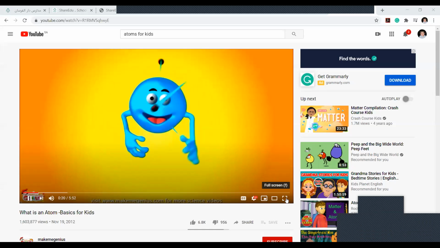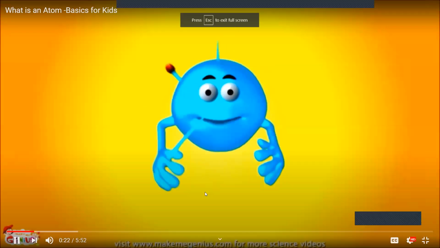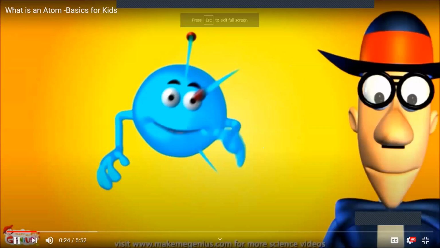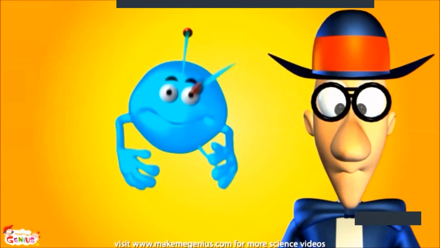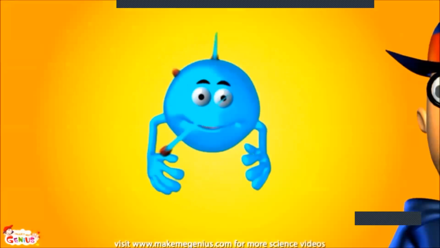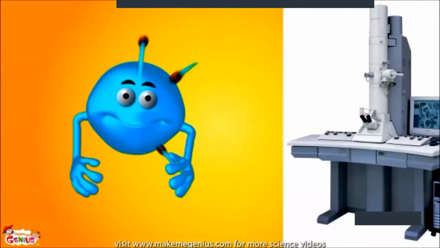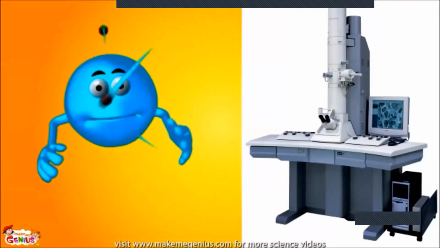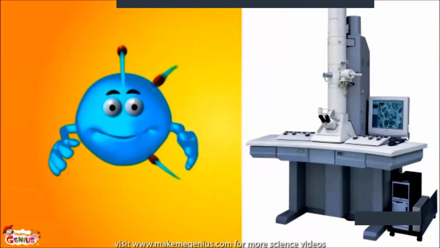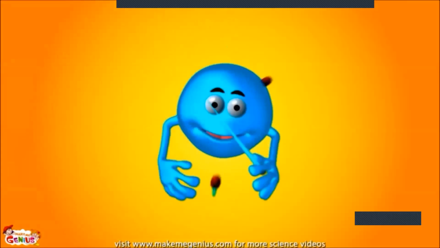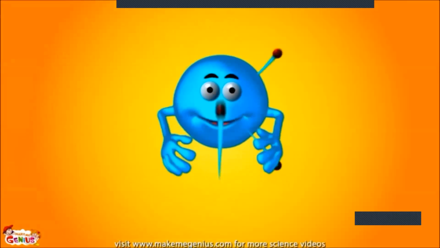Hello, friends. I am an atom. Can you see me? Oh, yes, I know you can see me on your screen, but I am just an imaginary picture of an atom. Real atoms are too tiny. You can only see them under a very special microscope. Actually, this big microscope can be called a machine. Now you know that we're so tiny that we can only be seen with machines.